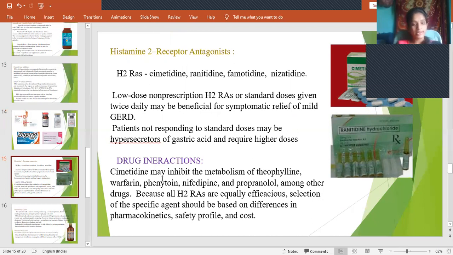Then what are the drug interactions? It may inhibit the metabolism of certain drugs like theophylline, warfarin, phenytoin, nifedipine, and propranolol. Because they are all efficacious, selection of the specific agent should be based on differences in pharmacokinetic and safety profile and cost. So these are the drug interactions of H2 receptor antagonists.